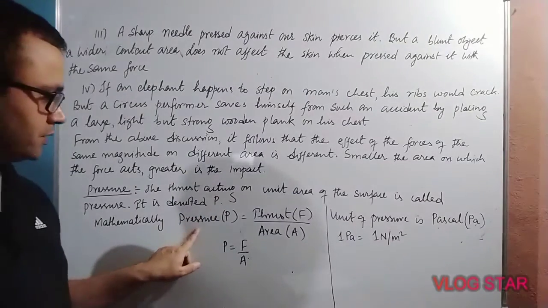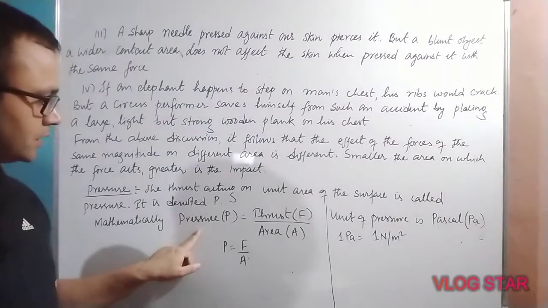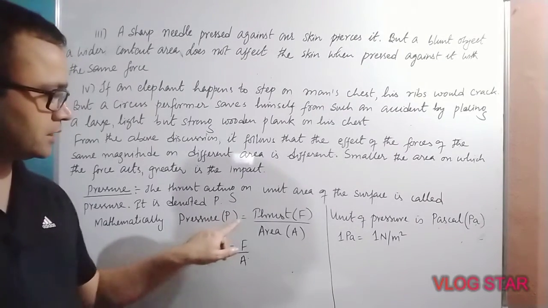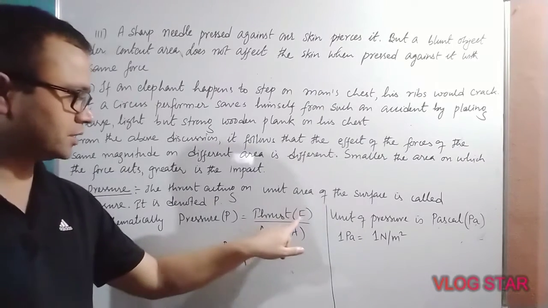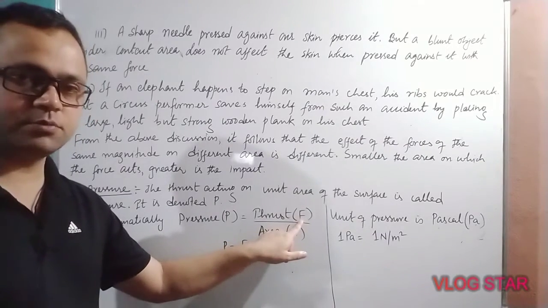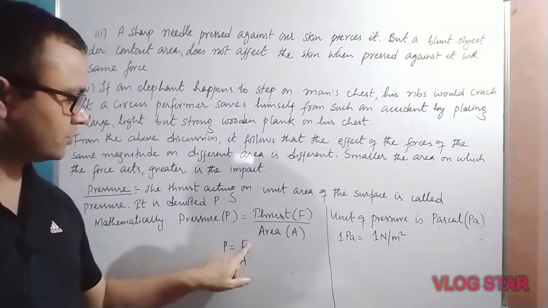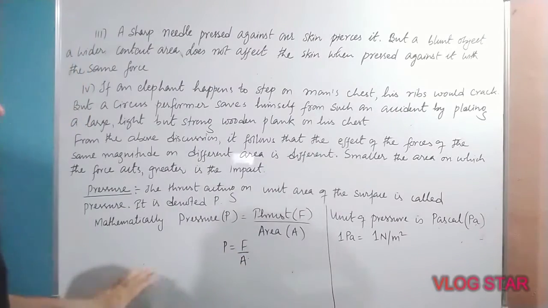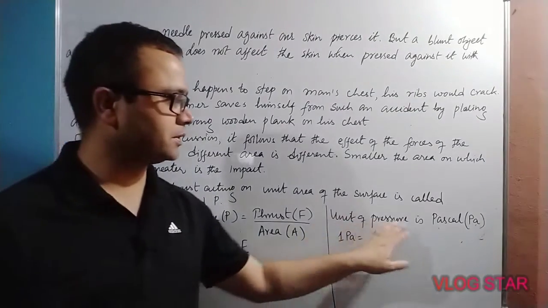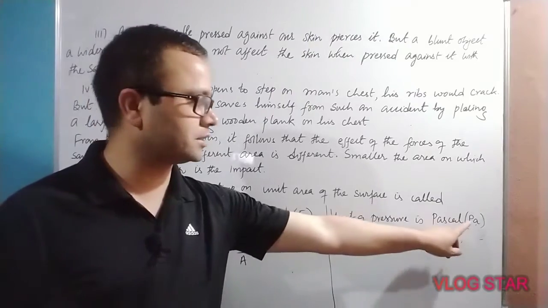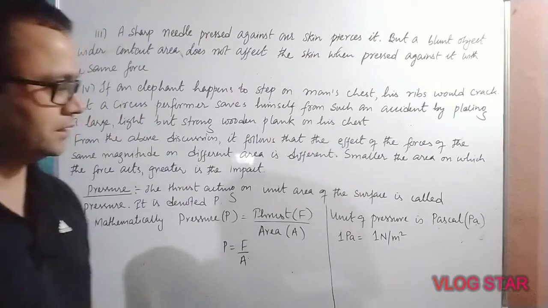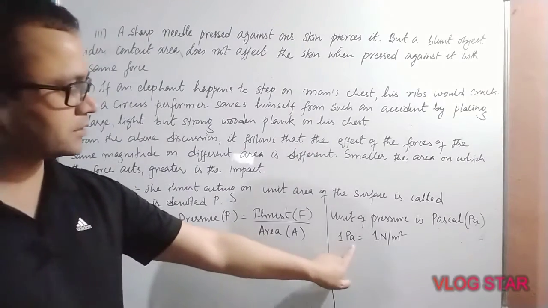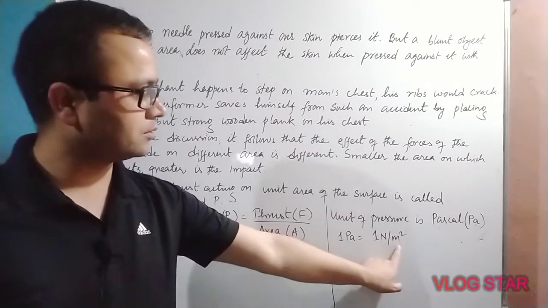Mathematically, pressure is thrust divided by area. Thrust is force. So P equals F by A. Now what is the unit of pressure? The unit of pressure is Pascal. It is represented by Pa, capital P, small letter a. So 1 Pascal equals 1 Newton per meter square.